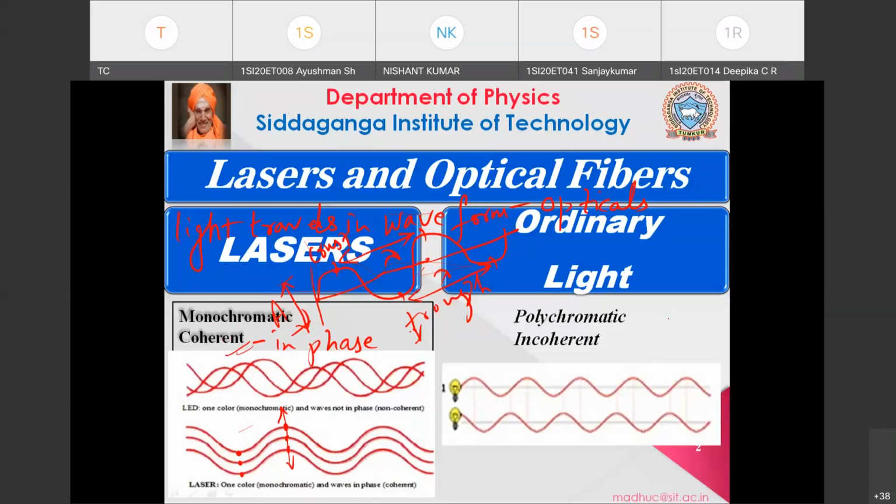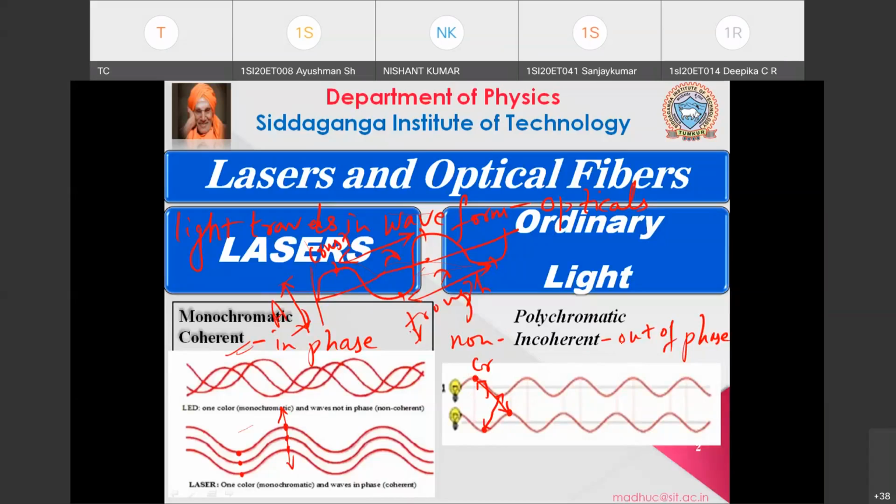But incoherent means they are out of phase. Out of phase in the sense that if you take the crest of the first wave, it is not at the same position as the crest of the second wave. So these have some difference. In the same way, the troughs of the first wave and second wave are in different places. So this is said to be incoherent or non-coherent, out of phase.